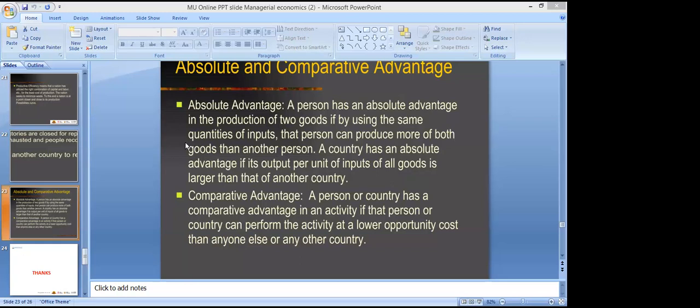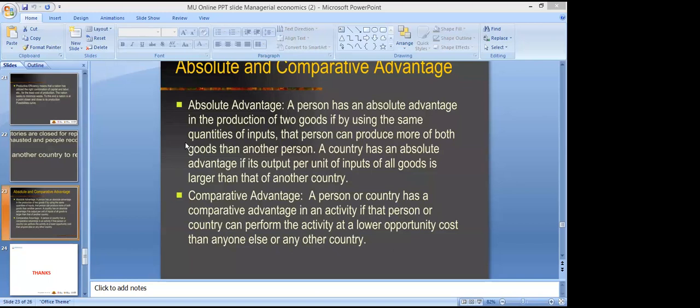If a country, a person, or a producer is producing at lower opportunity cost, it has a comparative advantage in comparison to another person or another country, right? Lower opportunity cost means it is giving up less and less amount of good. So if a country is giving up less of a good for producing another good, in relation to another country or another person, it will have